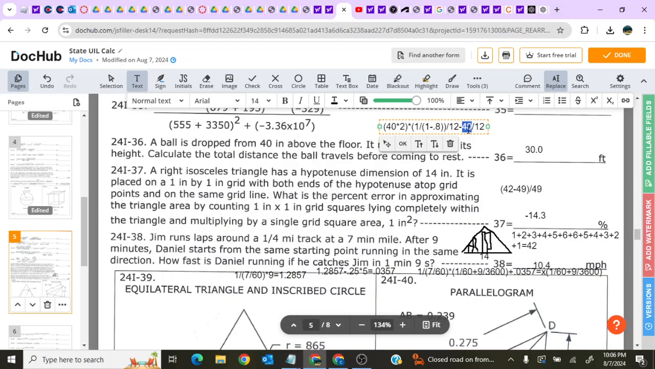Yeah, 400 minus 40, you get 360 inches. And then divide by 12 to convert to feet. And you get 30 feet.